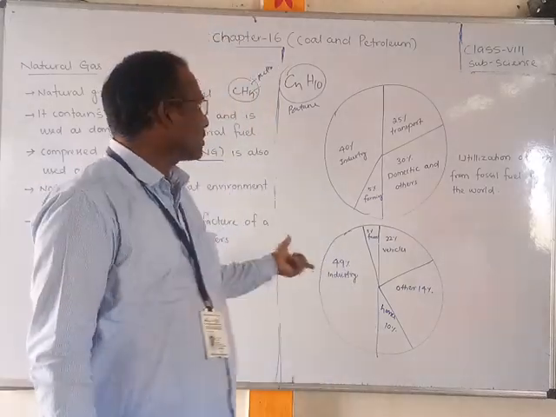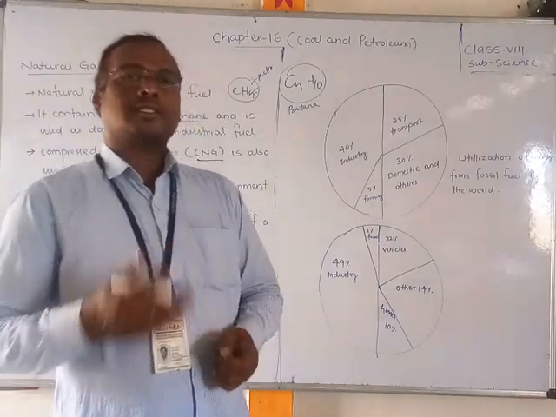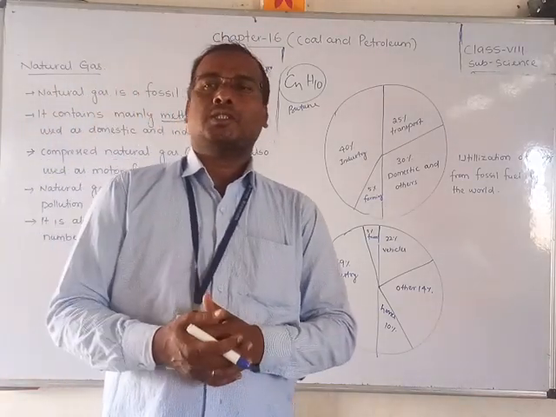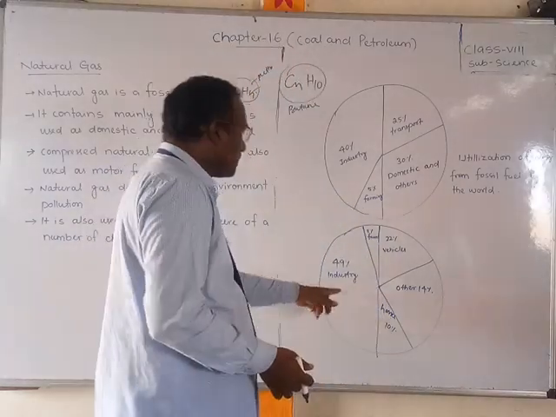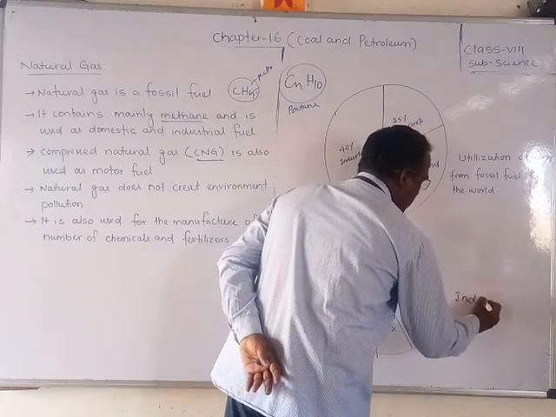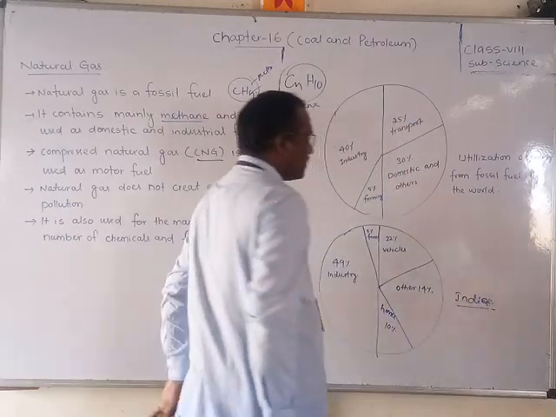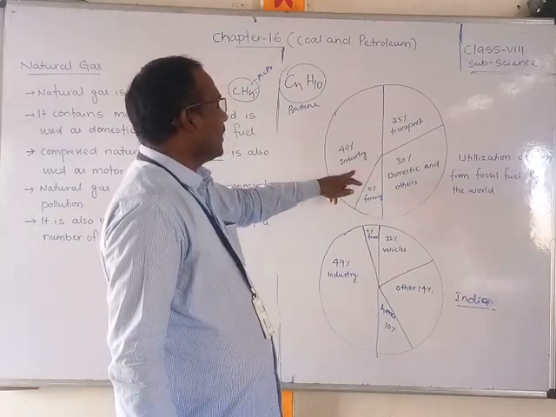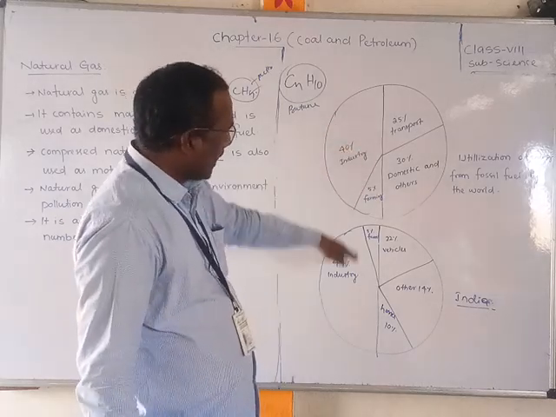Now, friends, we are going to discuss all over the world for which purposes and how much percentage we are using fossil fuels. This is the utilization of energy from fossil fuels by the world, and this is the utilization by India.